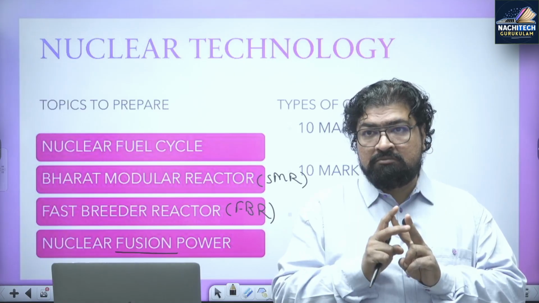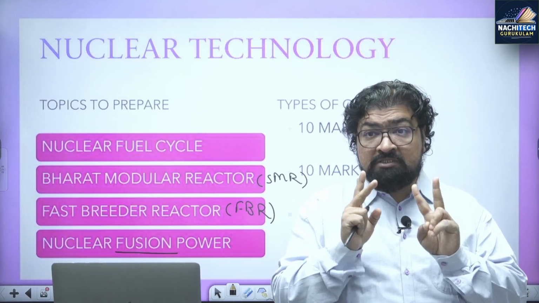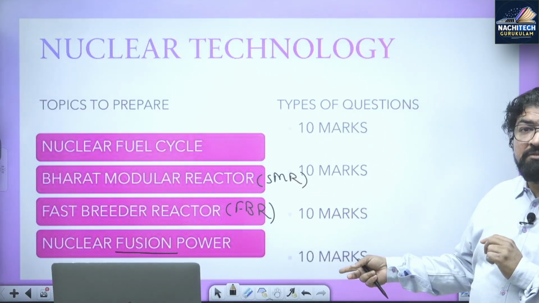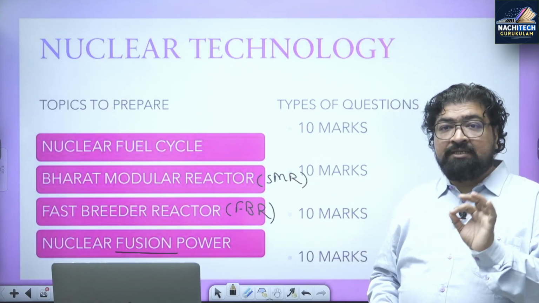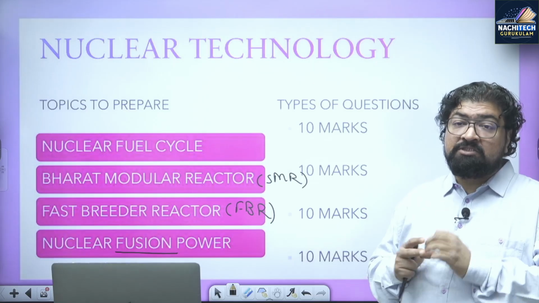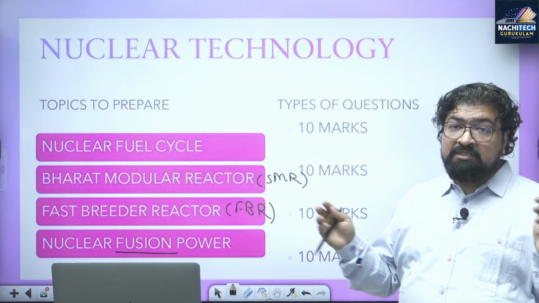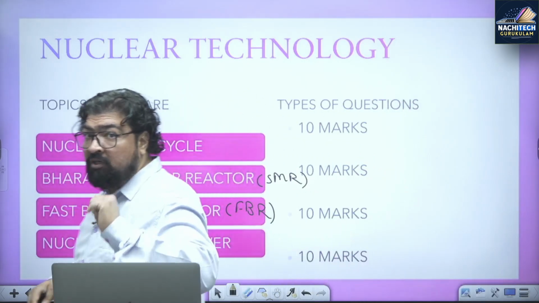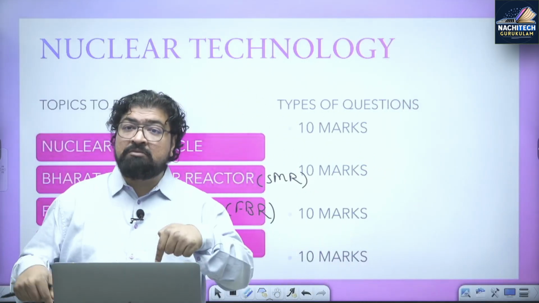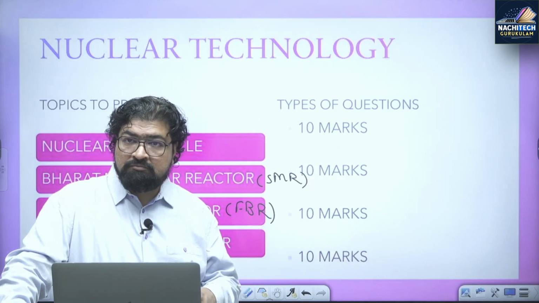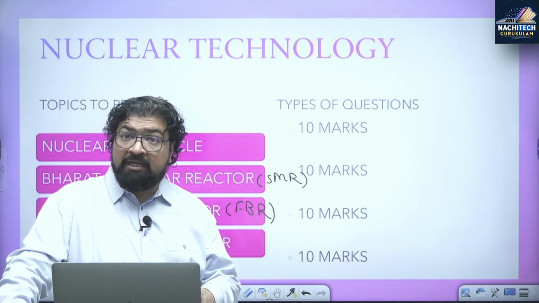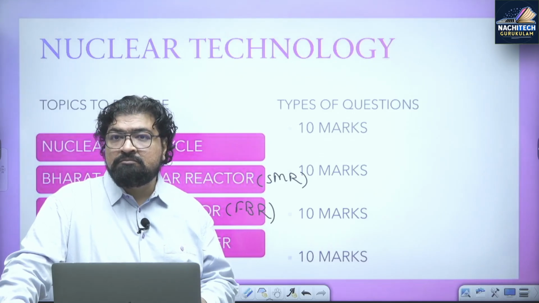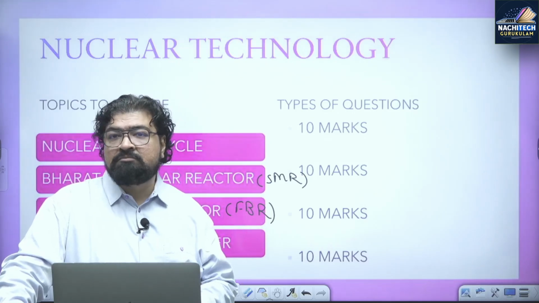Artificial sun. What was in the news? Artificial sun. So it can be a 10 marks question. 10 marks question can be asked. 150 words answer writing. China set a world record by developing a fusion reactor, a very important one, and produced the highest temperature within the reactor. Right? Tokamak reactor. What is it called? EAST. EAST. Again could be asked in mains exam.